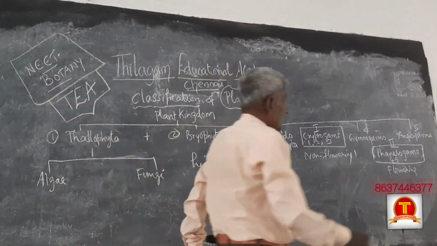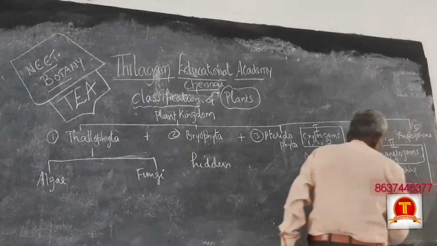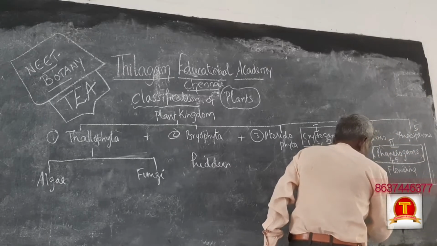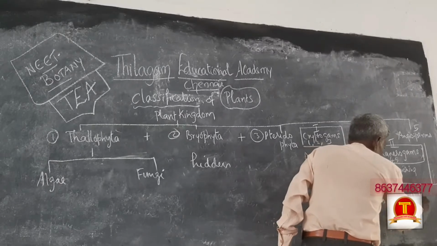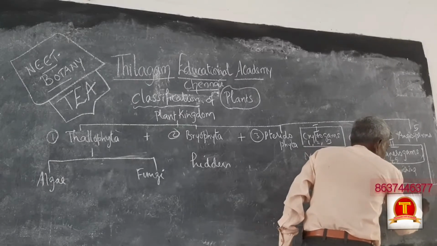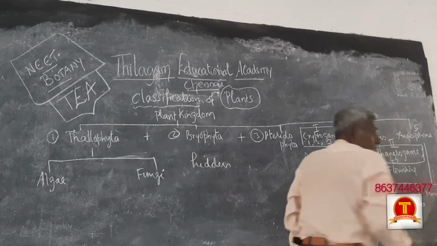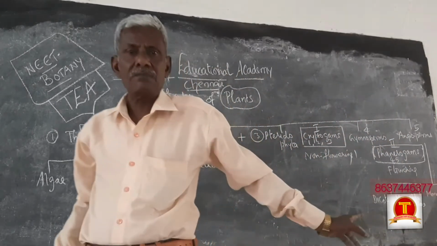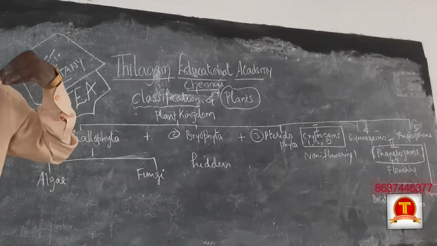This angiosperm is further divided into dicots and monocots.